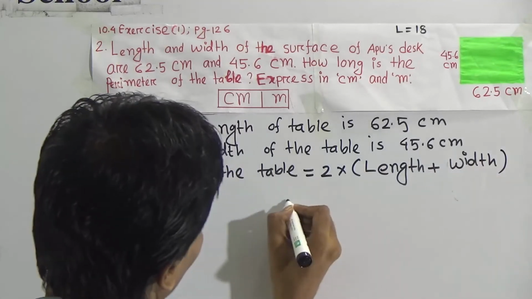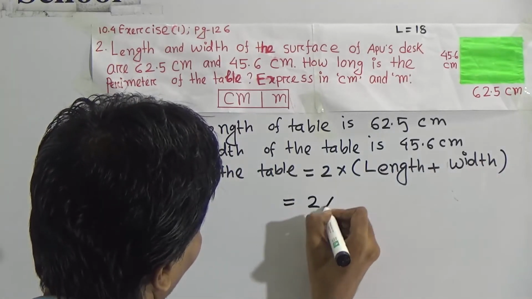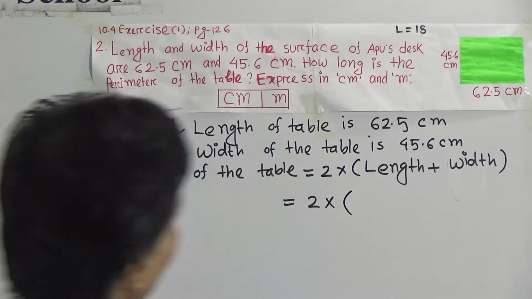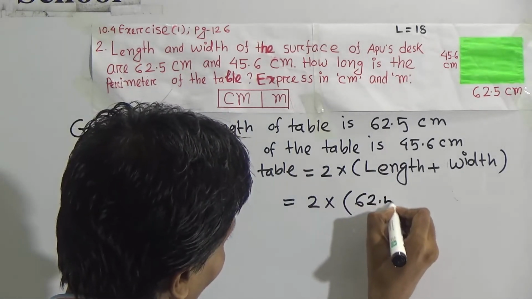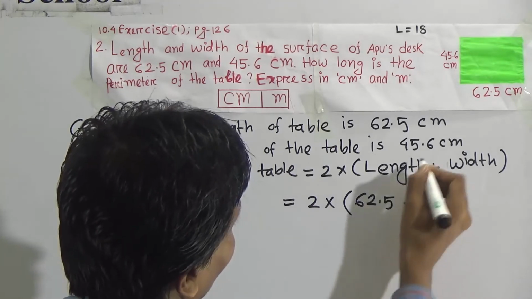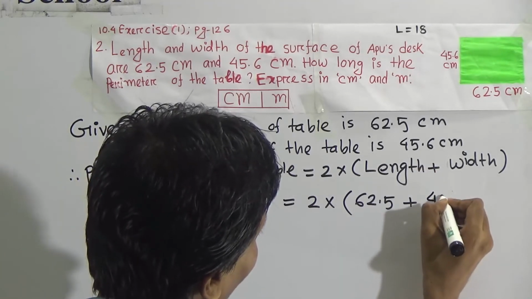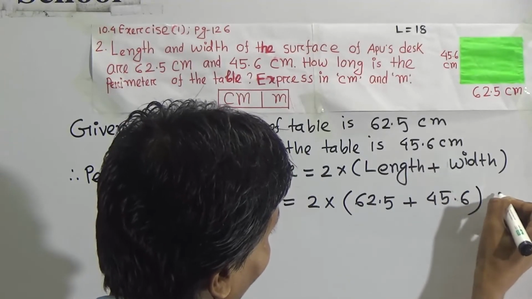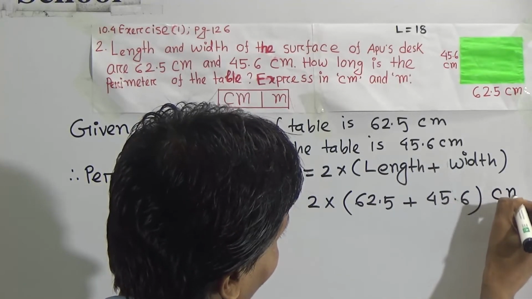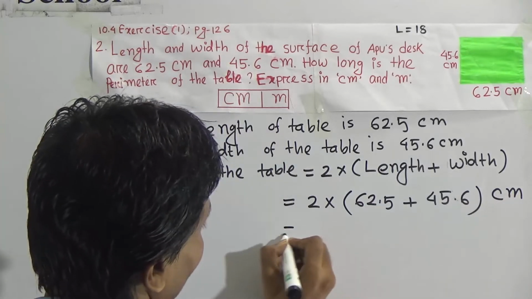Now write here 2 into length 62.5 plus width 45.6, and unit here is centimeter. cm, that means centimeter.